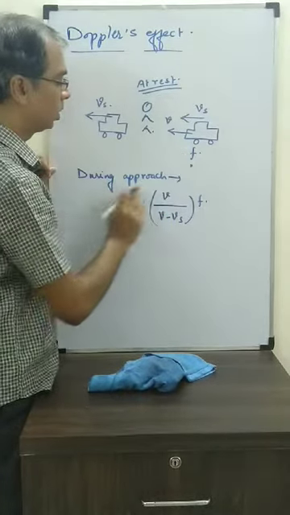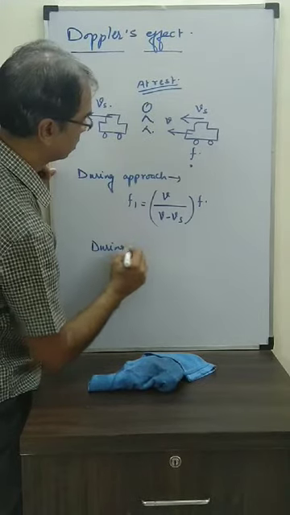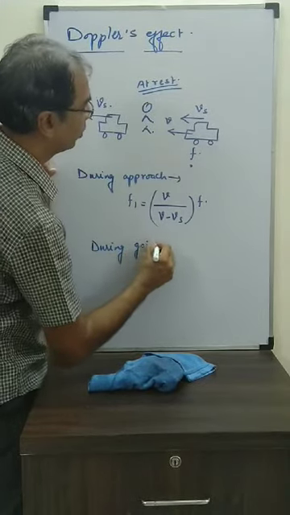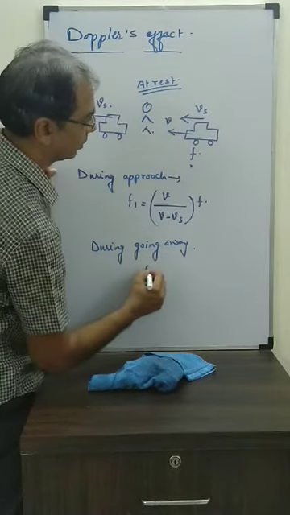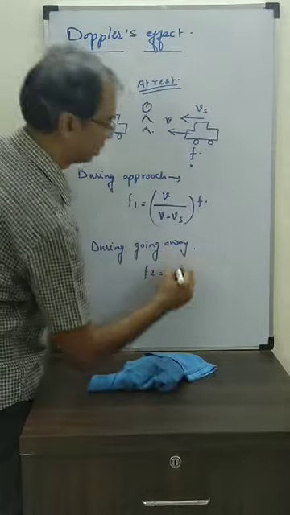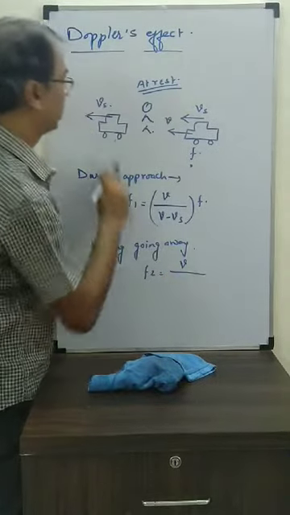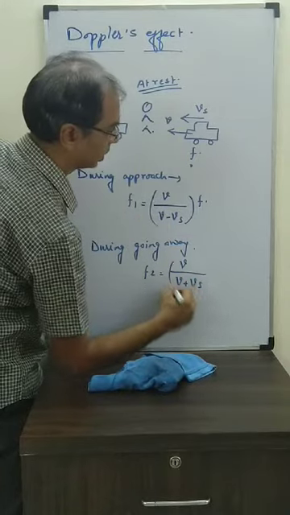During going away, the source is going away. Let's say the frequency is f2. Observer is again at rest, so V by V plus Vs into f.